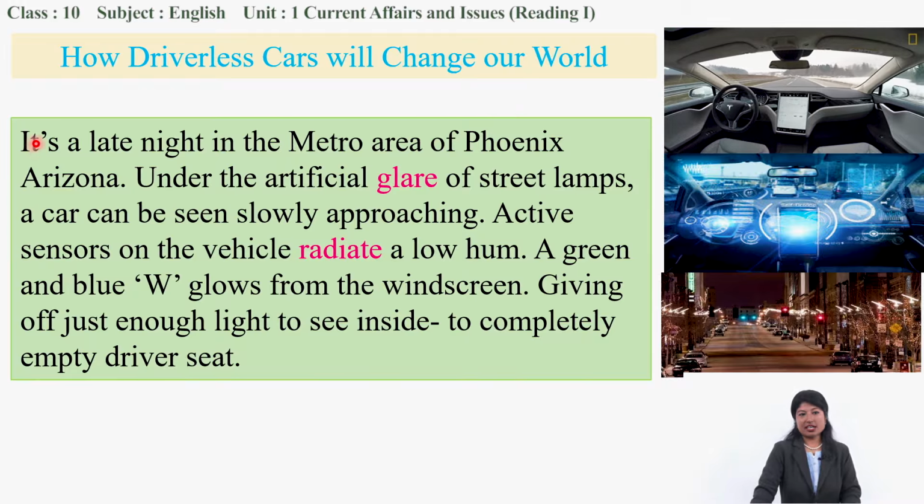So, okay, let's go to the text. It's a late night in the metro area of Phoenix, Arizona. Okay, this is about a place, Phoenix, Arizona of the US. Okay, in a metro area, a thickly populated area, and it was night time under the artificial glare of street lamps.